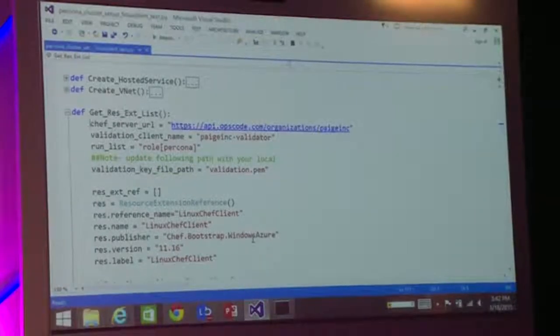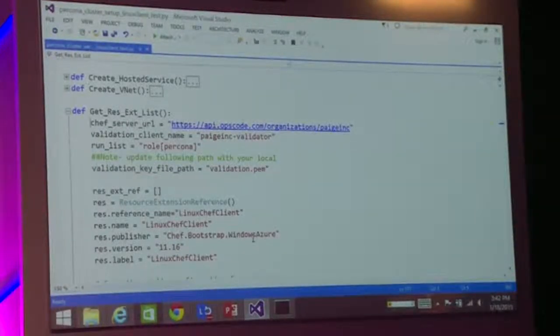So I've taken a Chef cookbook from GitHub, and I've just published it, and I'm providing the URL. So this is going to install the Percona cluster. Now, if we look at this run list, I'm simply saying install this Percona. So the moment the VM is created, it will install Chef, it will install Percona, and it's up and running. And I'll quickly go to the create VM page.